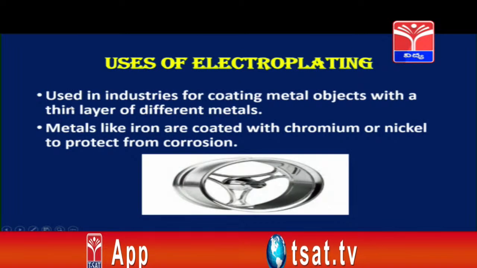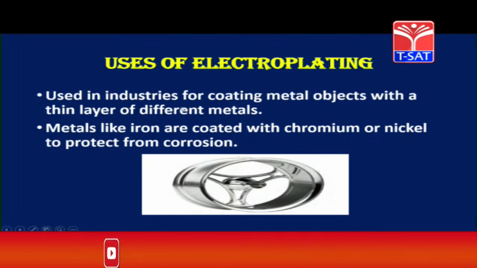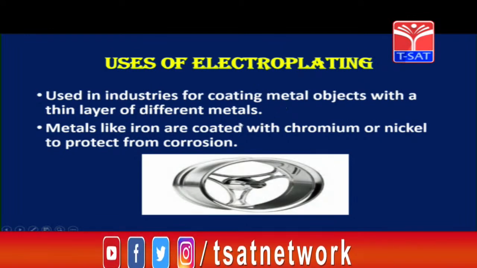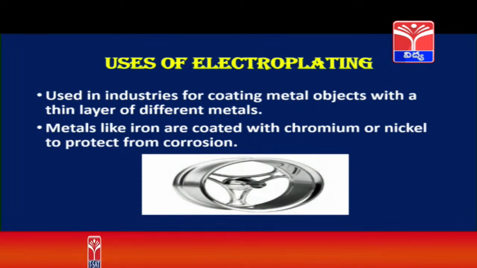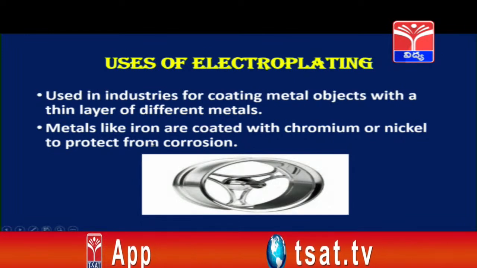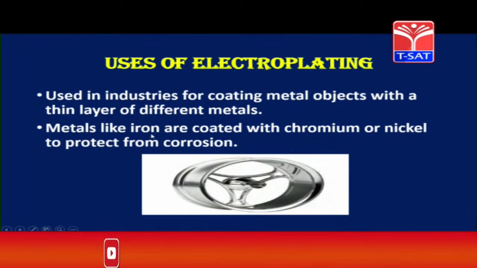This process of electroplating is used in industries for coating metal objects with a thin layer of different metals. Mostly this is used in industries for machinery parts as well as in the automobile industry, where the use of metals like iron is more. But children, iron, you know, is prone to corrosion. Yes or no?